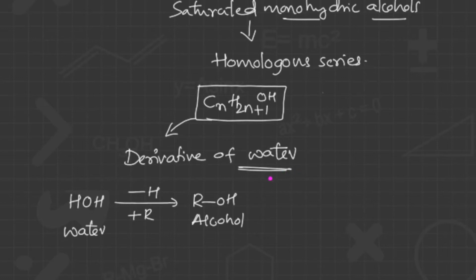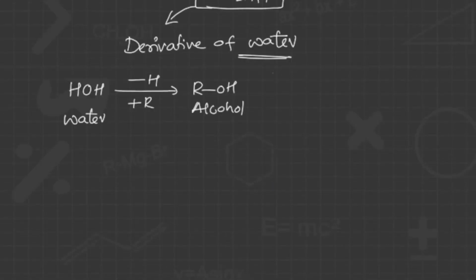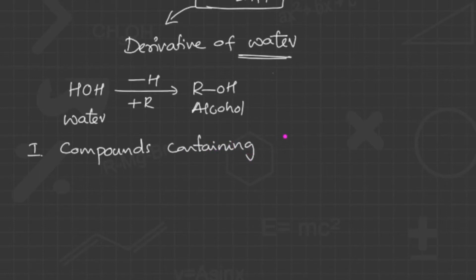First, I'm going to discuss the compounds containing an sp3 hybridized carbon and OH bond. A very simple concept: there is one carbon, and this carbon is directly connected with the OH. Now this carbon may be primary, secondary or tertiary.